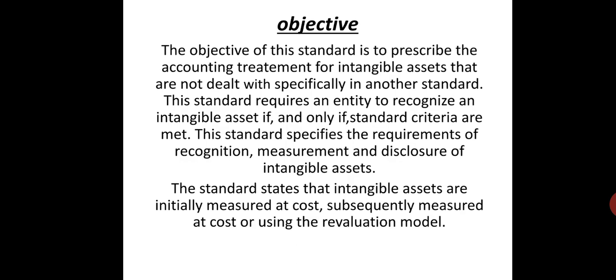If we talk about the scope of this standard, all entities should apply this standard for accounting for intangible assets. Some intangible assets are covered by another accounting standard, that is, when a specific standard exists for any intangible asset, one should follow the respective standard but not this standard. Take for example goodwill arising on business combinations, this is dealt with by Indian Accounting Standard 103, or else intangible assets held for sale in the ordinary course of business, this is dealt with by Indian Accounting Standard 2, right? And also deferred tax assets, that is dealt with by Indian Accounting Standard 12.